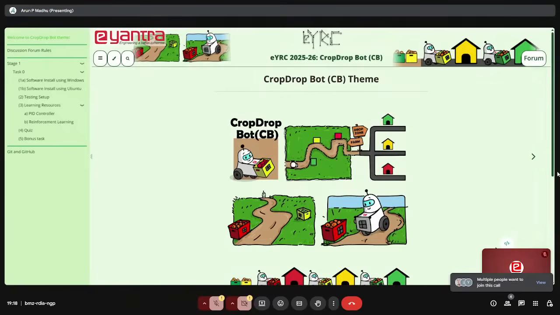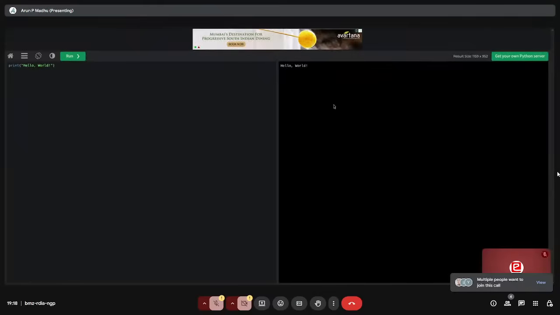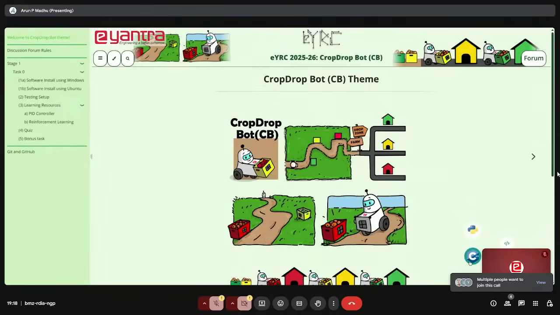Now, there is a button here. You can use it to go to a Python coding playground. You can write small Python snippets here, or you can click on this to go to a CPP playground. That's it mostly. So now let me go back to our